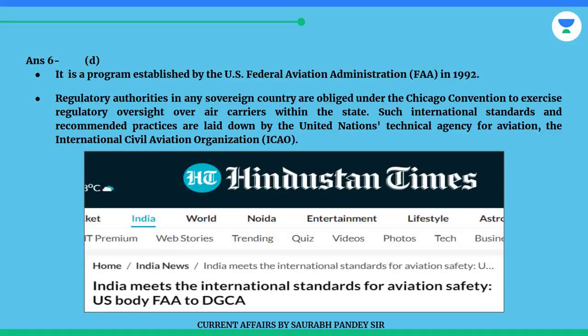It is a program established by the U.S. Federal Aviation Administration, FAA, in 1992. Regulatory authorities in any sovereign country are obliged under the Chicago Convention to exercise regulatory oversight over air carriers within the state. Such international standards and recommended practices are laid down by the United Nations Technical Agency for Aviation, the International Civil Aviation Organization, ICAO.